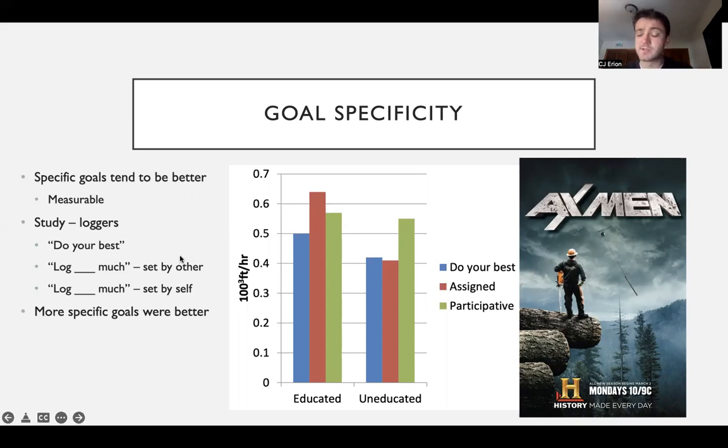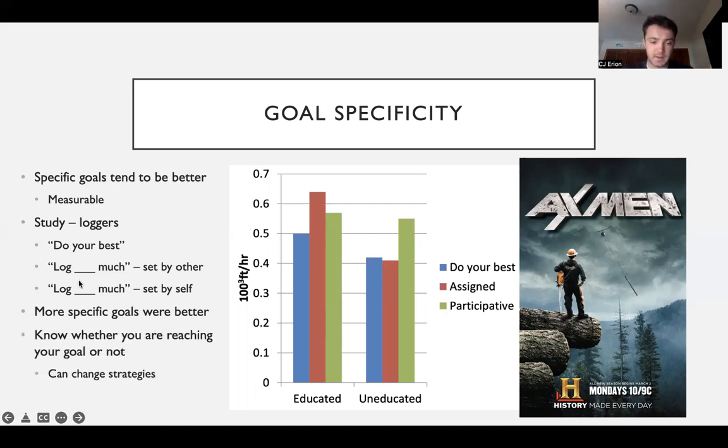As we can see, in general, more specific goals were better. The performance of logging and moving a certain amount of wood per hour was better for those who set specific goals, especially when that goal is set by the self.